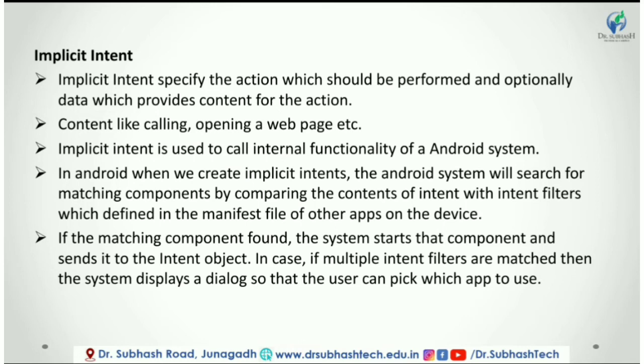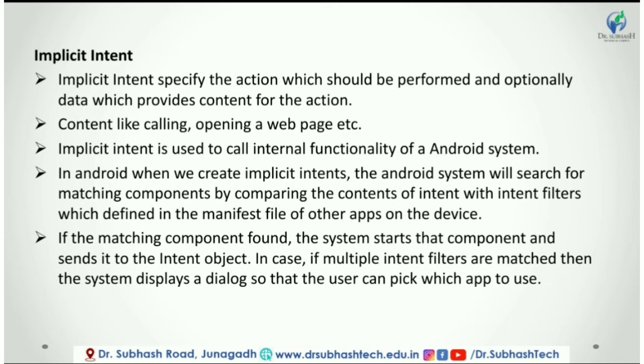In Android, an implicit intent will not specify the name of the component to start. Instead, it declares an action to perform and allows a component from another app to handle it. For example, by using implicit intent, we can request another app to show the location detail of the user, etc.